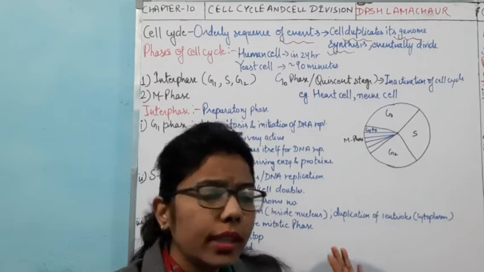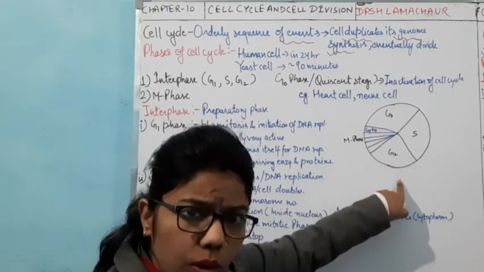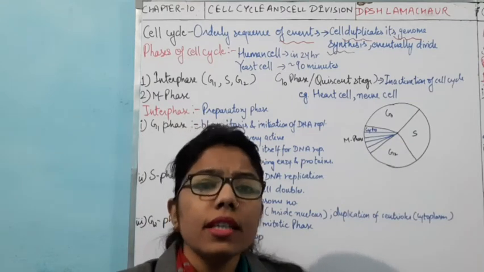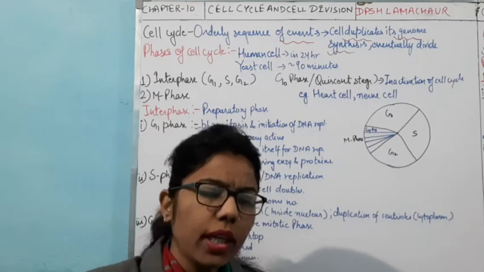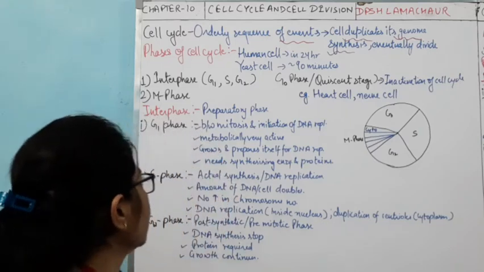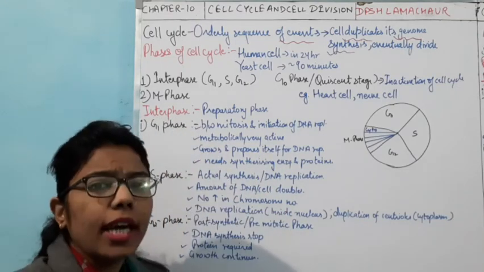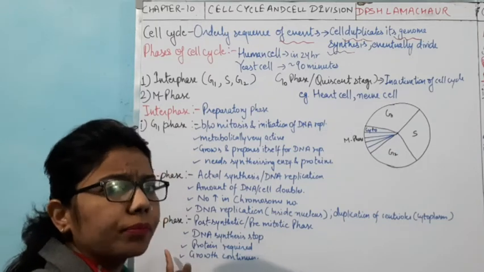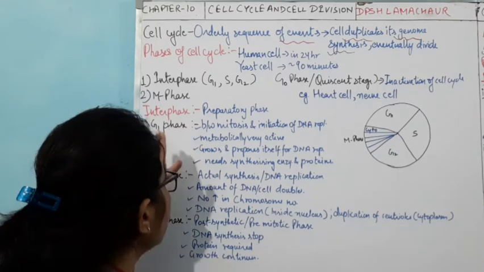These are the growth phases, and between them there is the S phase, the synthesis phase. One by one we will discuss G1, S and G2.